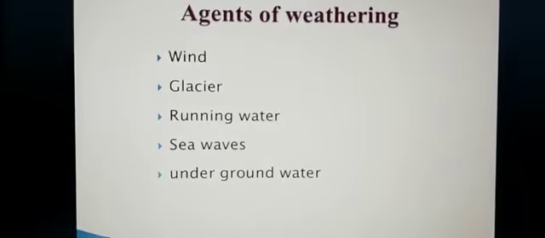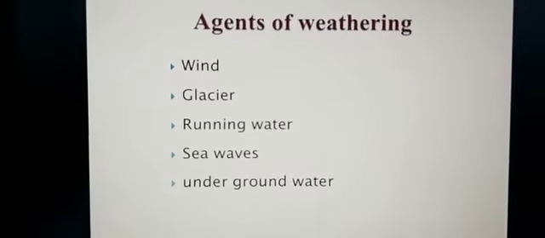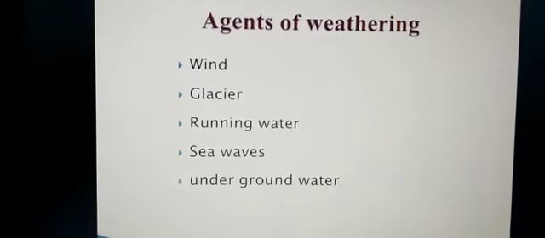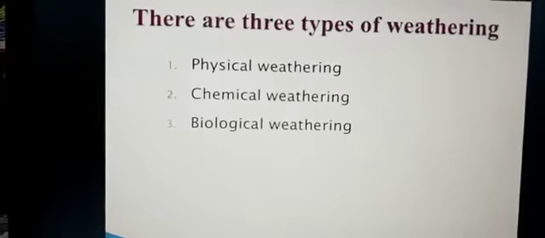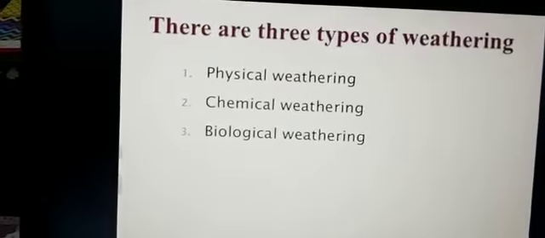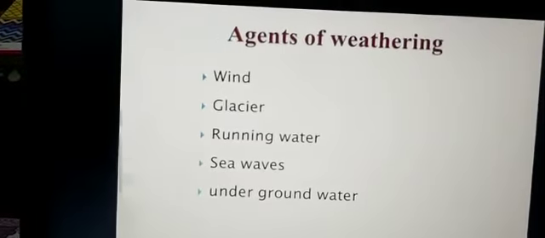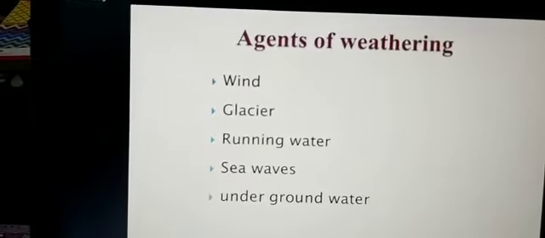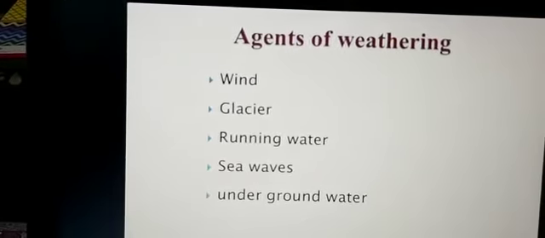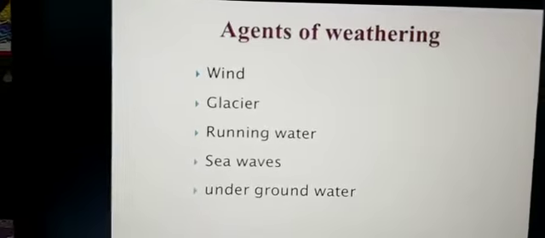Weathering involves disintegration or decay of solid rocks. It depends on climatic elements and the characteristics of rocks, for example the rock's chemical composition, hardness and texture. Now there are many other characteristics. Weathering affects the surface of the earth.